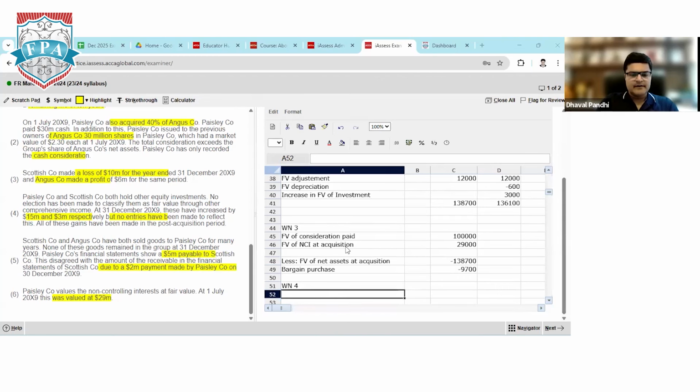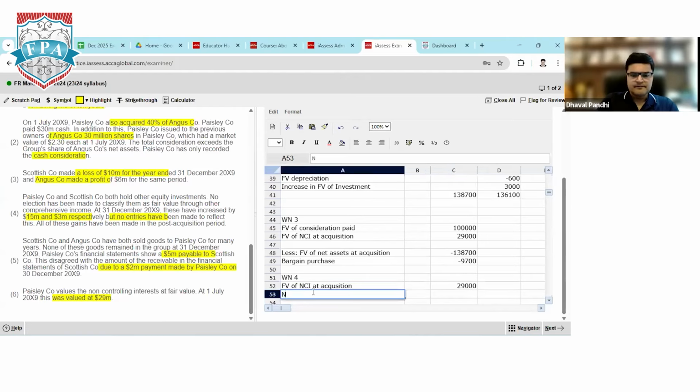Which is NCI, fair value of NCI at acquisition. I'll take the figure from here itself, 29,000. NCI share of post acquisition: in post acquisition, we made a loss.